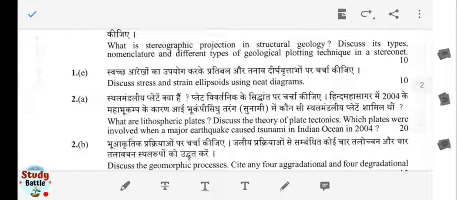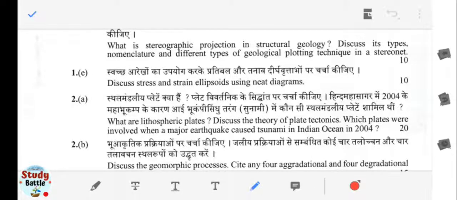Next one is what are the lithospheric plates? Discuss the theory of plate tectonics, and which plates were involved when a major earthquake caused a tsunami in the Indian Ocean in 2004. This question is in regard to the tsunami which occurred in 2004 in the Indian Ocean, when the Indian plate and Australian plate converged, and then the lighter one got subducted over the heavier one.